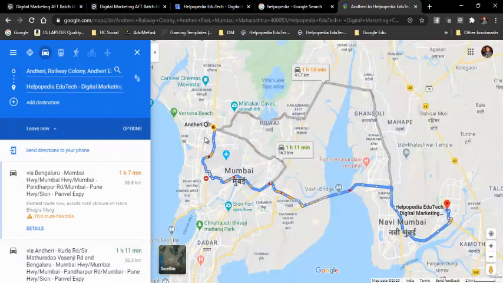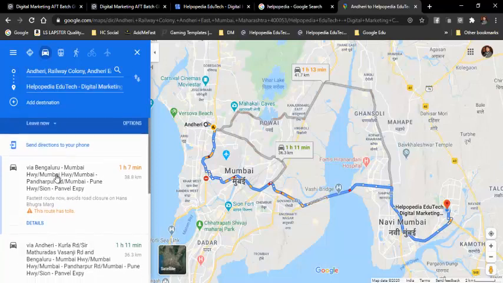Now see, you can see from Andheri station, this is the route and this is my address over here, so people can come to my place like this. Once you give that URL, it will show all the things like this, so they'll get each and every piece of information. See over here, send directions to your phone, so you can even send these directions to the people who are coming. So here you get all the information.